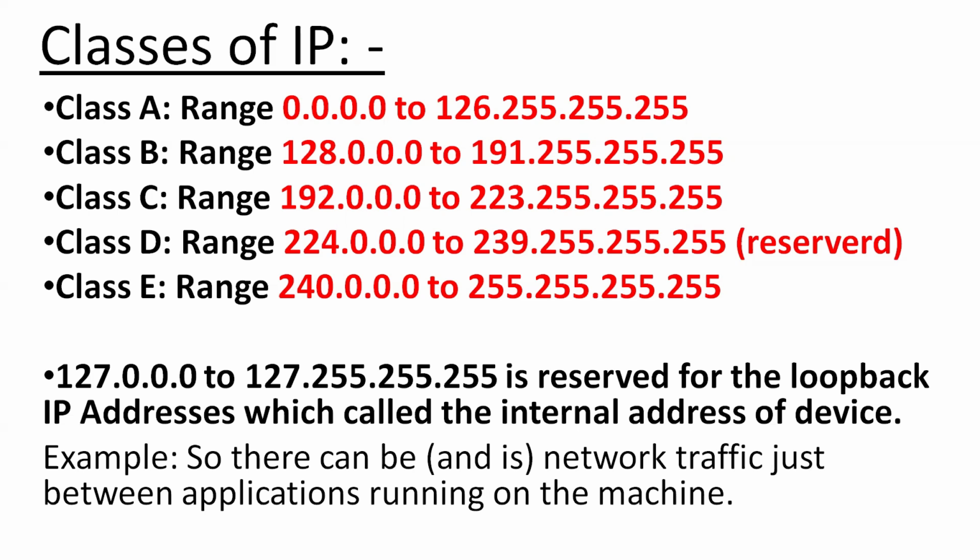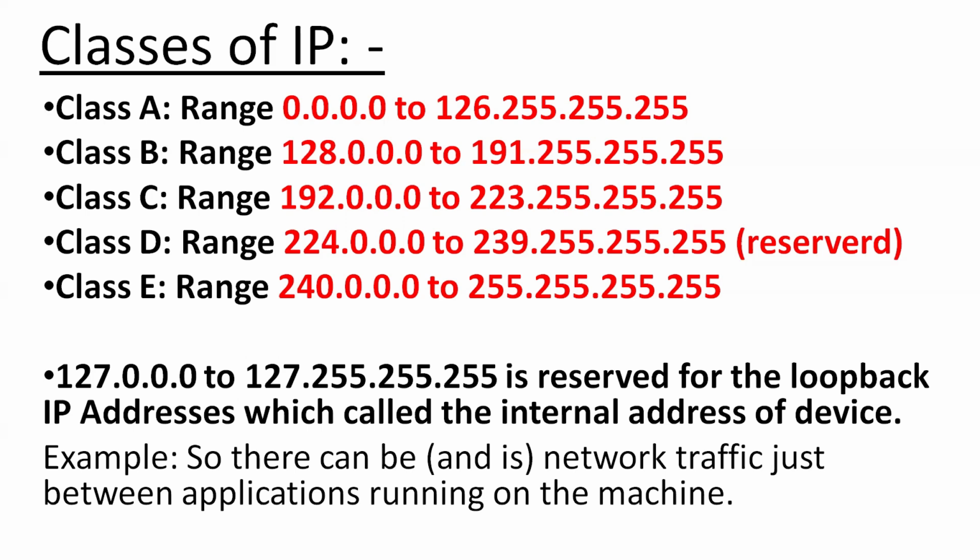Class D range: 224.0.0.0 to 239.255.255.255. Class E range: 240.0.0.0 to 255.255.255.255.